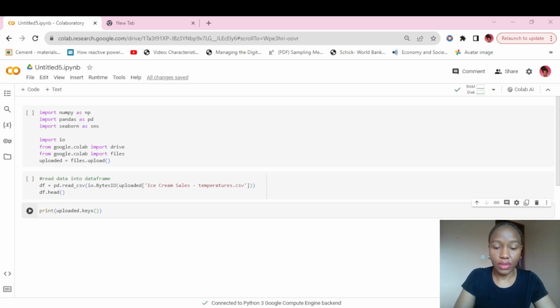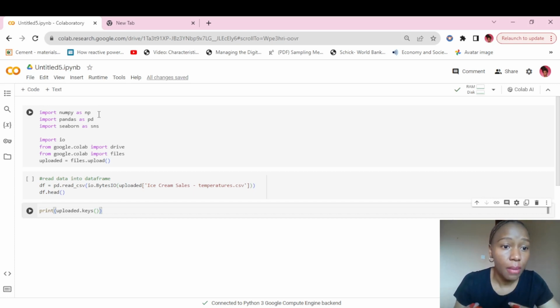So here we have the basic interface for Google Colab, and this is a fresh page whereby we're going to do our basic analytics. Here we can see that we have NumPy and pandas. So what is NumPy?